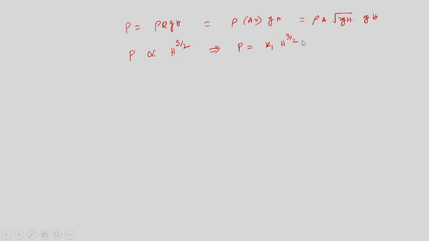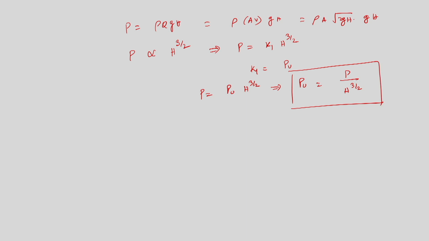So it produces 1 kilowatt when working under unit head. Therefore K is equal to Pu. Therefore P is equal to Pu into H power 3 by 2, therefore unit power Pu is equal to P by H power 3 by 2. So this is the definition of unit power. So we have obtained the definition of unit power and unit speed.